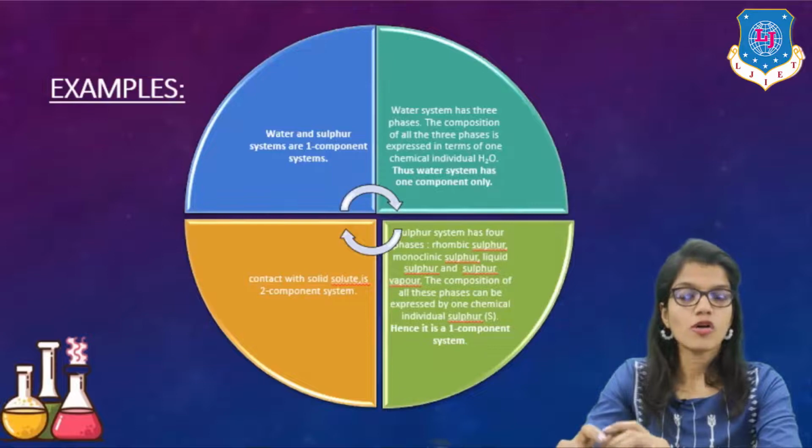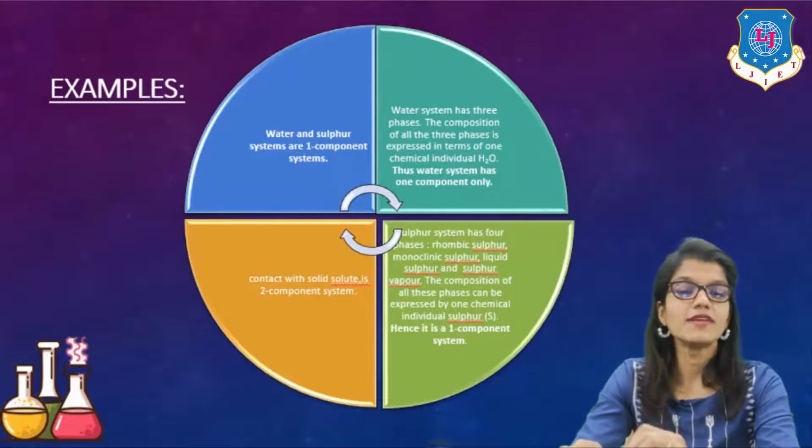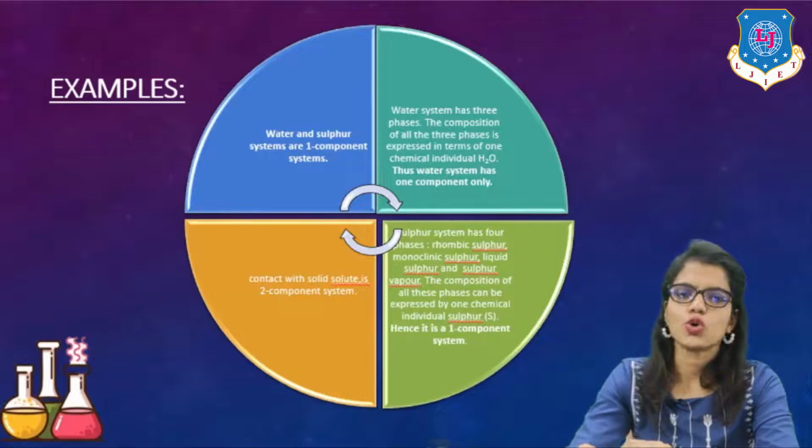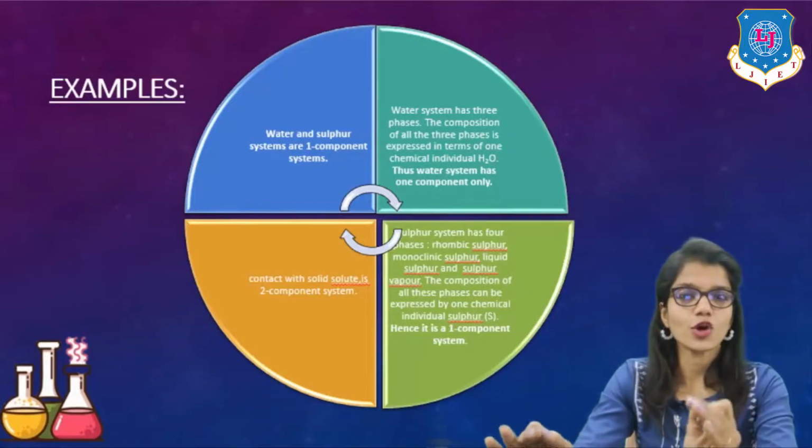The composition of all the 3 phases is expressed in terms of one individual chemical species, which is H2O, so the water system is known as a one component system.